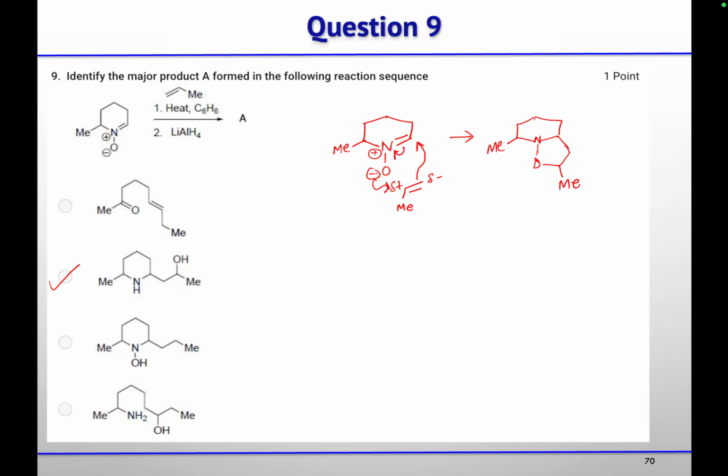Now, in the presence of LAH, the nitrogen oxygen bond will cleave. So you will get CH2, then you have OH and methyl. So this will form, right? Yeah. That carbon nitrogen bond will not cleave. Sorry, the nitrogen oxygen bond will cleave. So that's why you will get this product B.